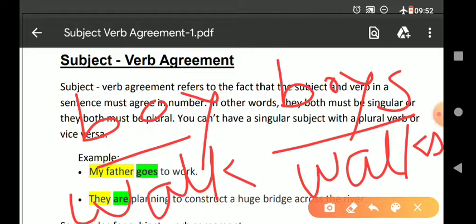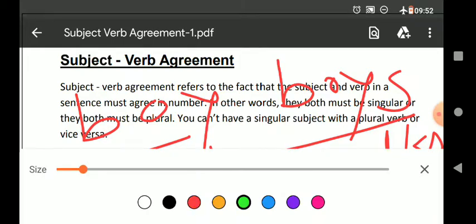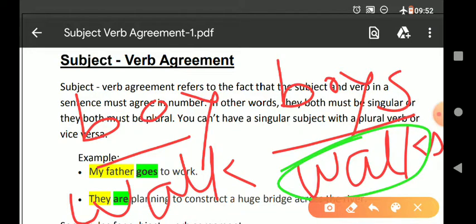In verb, walks is singular and walk is plural. Yes, in singular verb we do use s, and in plural verb we do not use s. Like boy walks. Let me show you one example of this.